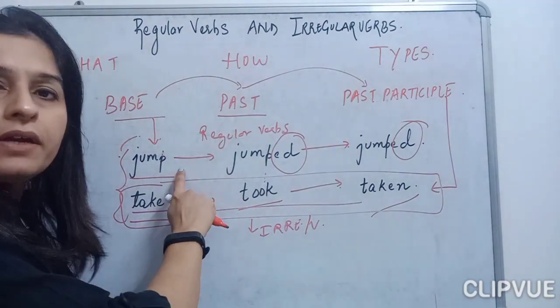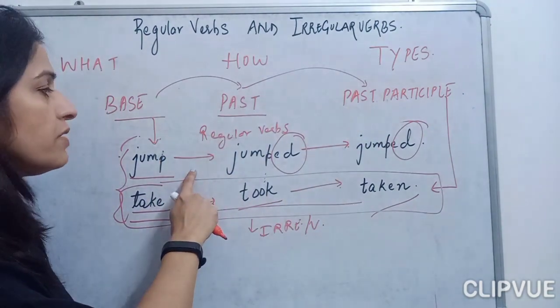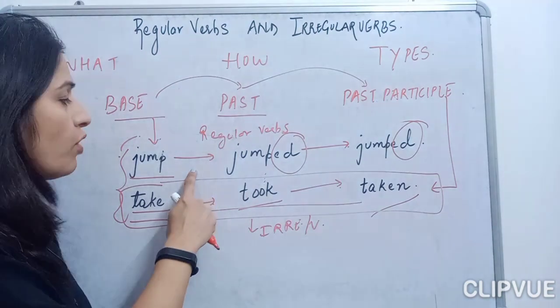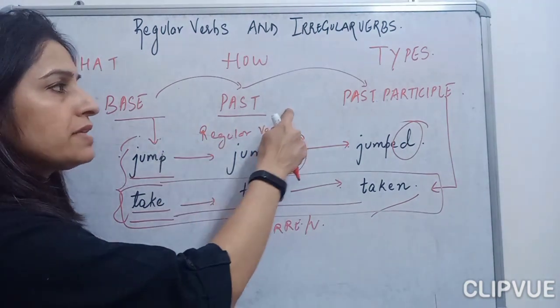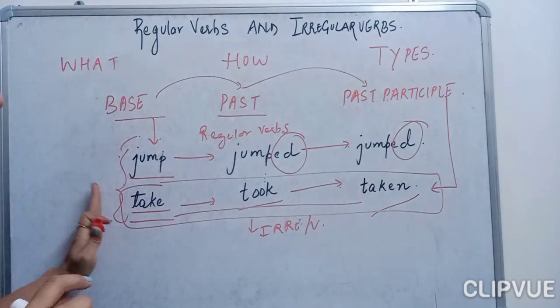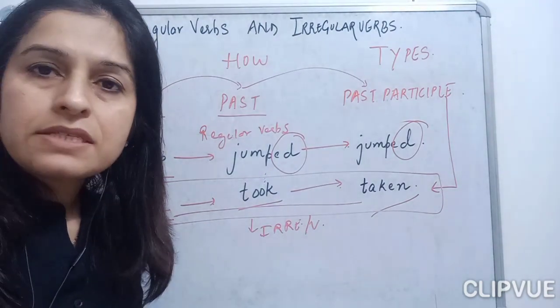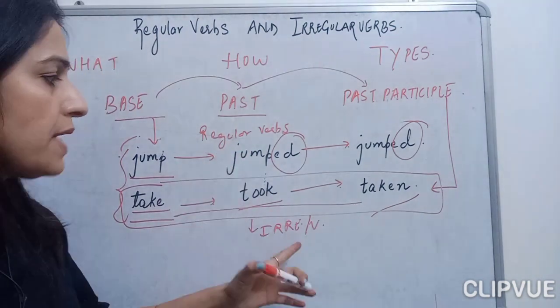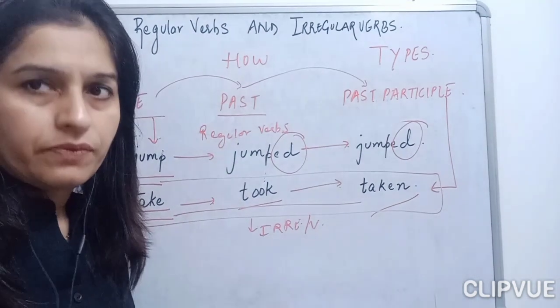And the regular verbs are called regular because they follow the same pattern from the base form to the past form and to the past participle. So this is the main difference between regular verbs and irregular verbs.